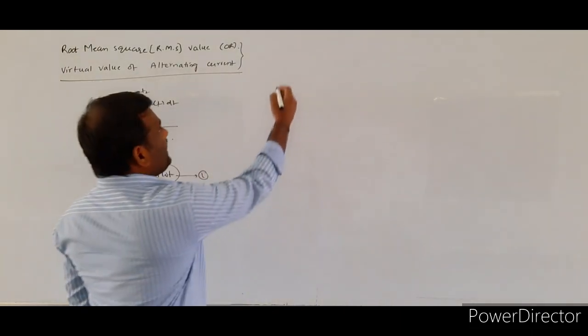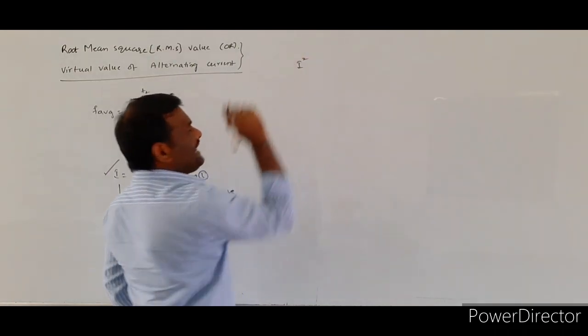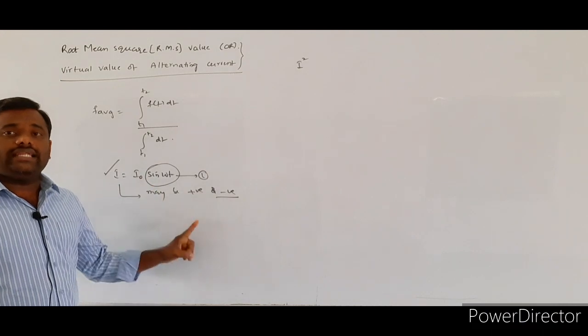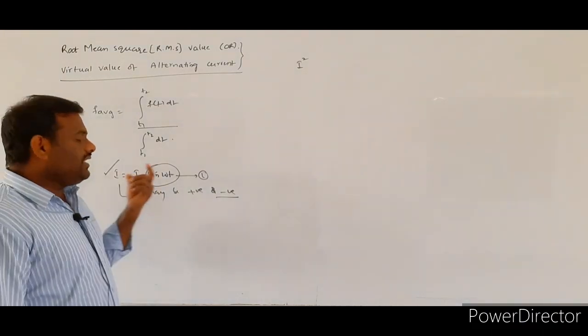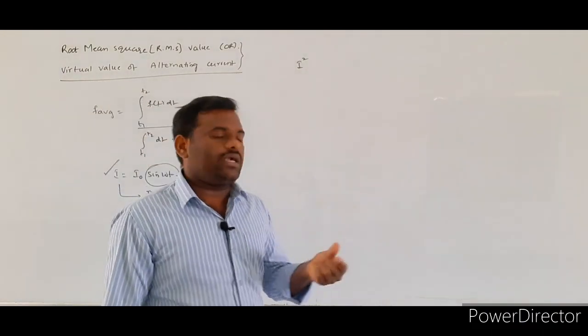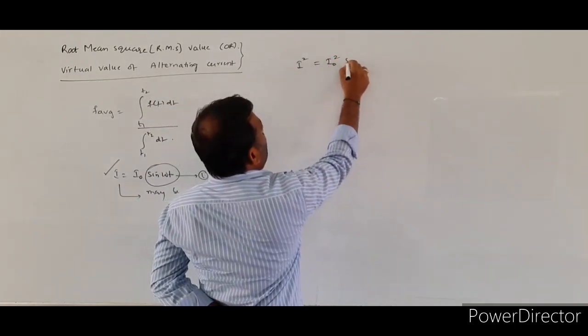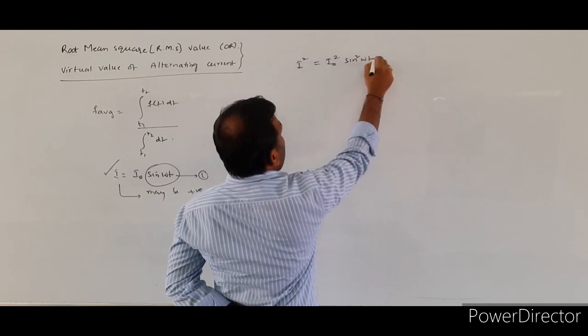Suppose I take the term I square. Here I indicates the instantaneous current, I is equal to I naught sin omega t. So I square is equal to I naught square sin square omega t.